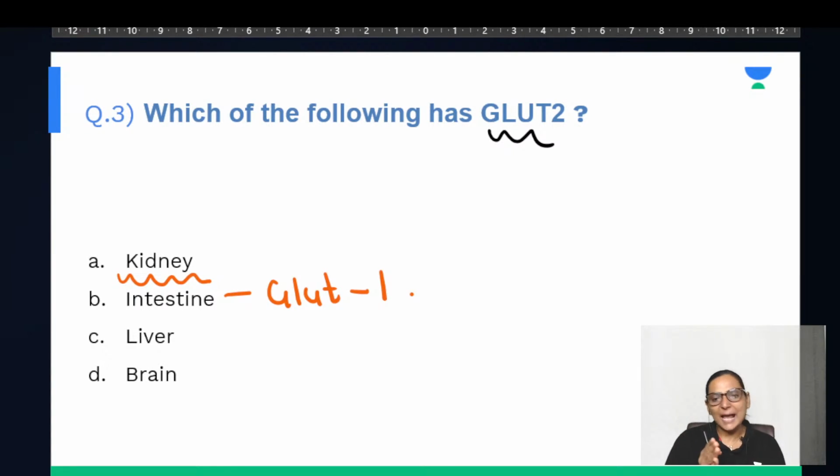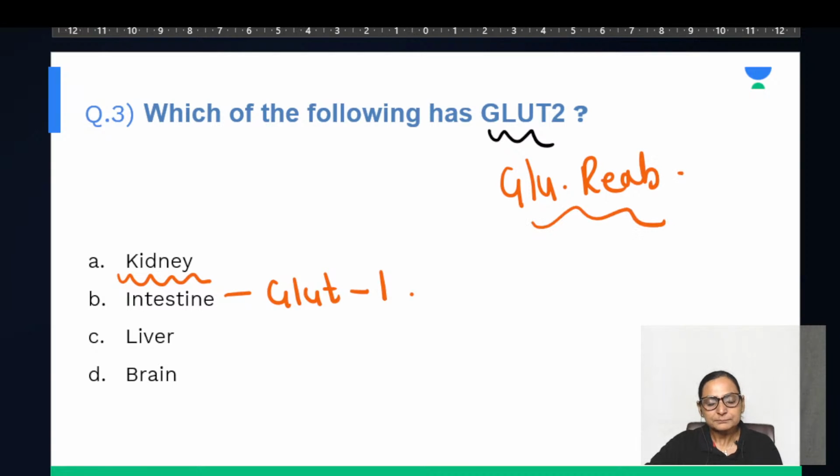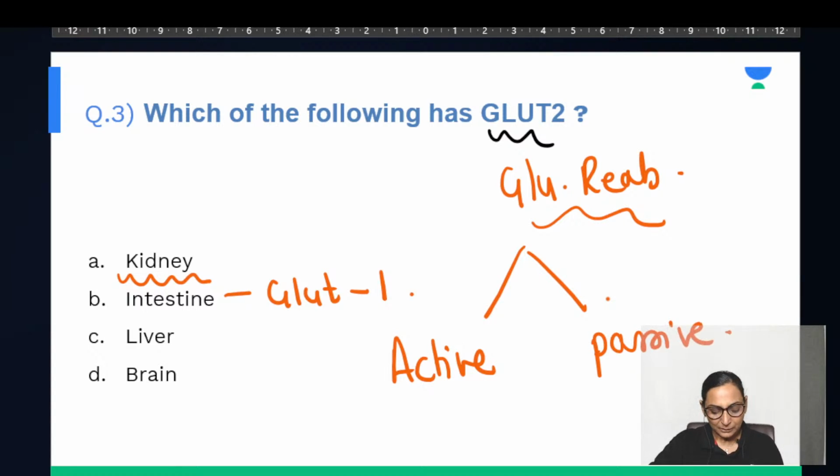Now, one of the very, very important questions is glucose reabsorption. This topic of glucose reabsorption is also very, very repeatedly asked in NEET PG. Glucose reabsorption is by two ways: it is active and it is passive. Passive is by GLUTs, which are an example of facilitated diffusion. So GLUTs are an example of facilitated diffusion. That means no energy.